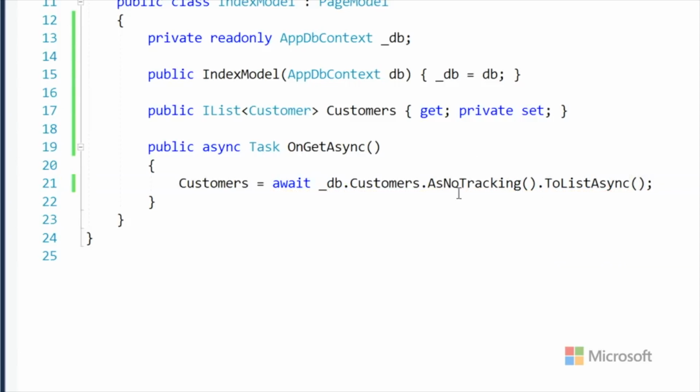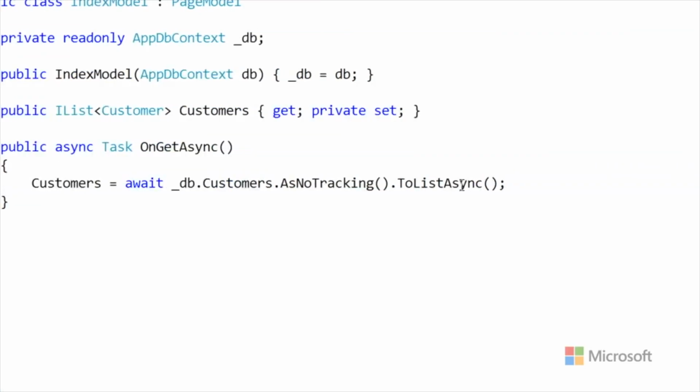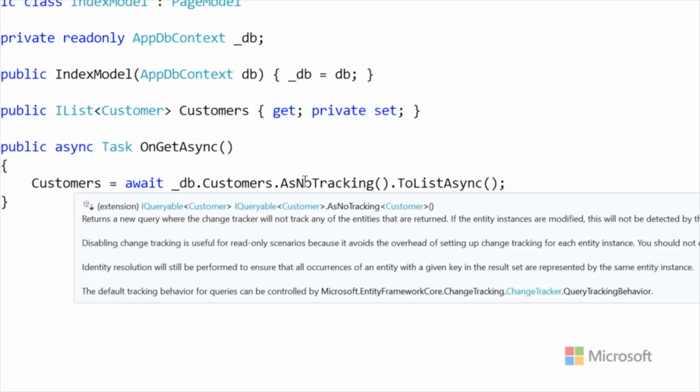So we're chaining things together. We're saying, give me these customers, and we're not going to keep track of them changing. You see, it says disabling change tracking is useful for read-only scenarios. Change tracking is keeping track of all the different things you could change, so that you know how to make a database update.